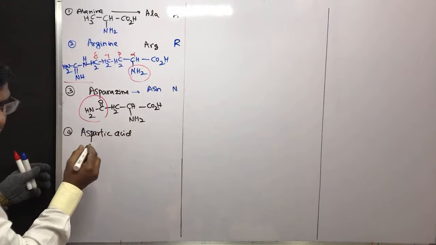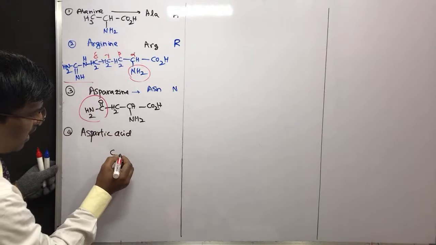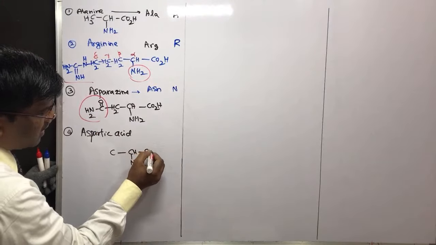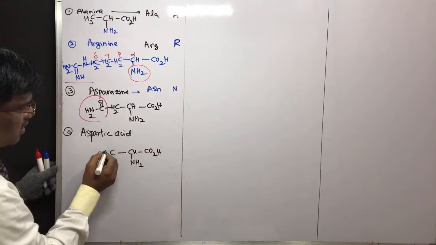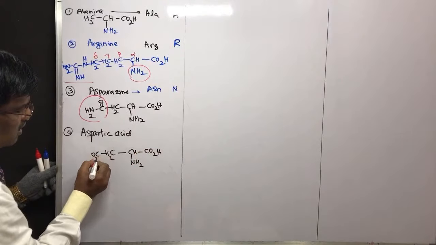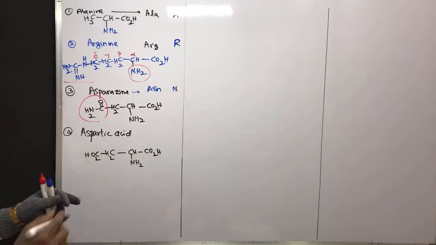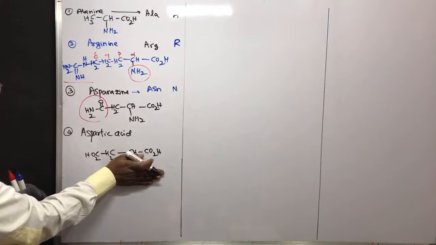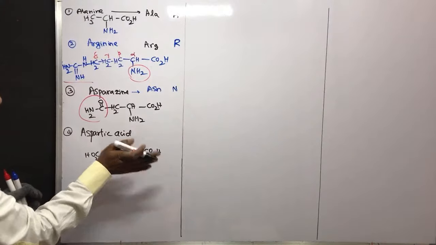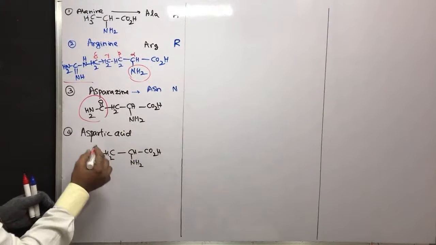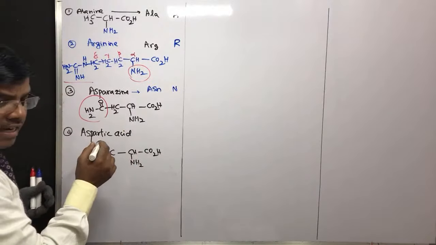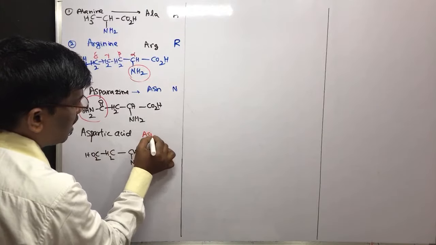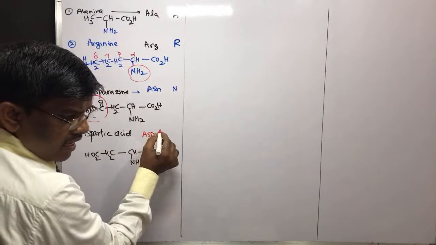Aspartic acid is simply the alpha amino acid of succinic acid. Do you know the succinic acid formula? So this is succinic acid, right? Four carbon dicarboxylic acid is succinic acid. And this alpha amino acid is aspartic acid. Its abbreviation is ASP and the single letter is D.